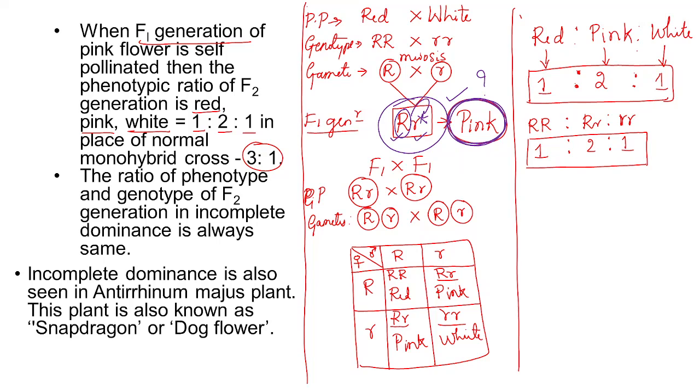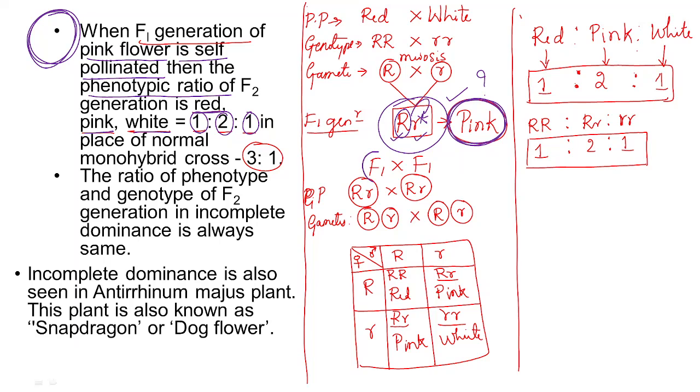Look at the first point of this slide: when the F1 generation of pink flowers is self pollinated, then the phenotypic ratio of the F2 generation is red, pink, white, equal to 1:2:1. Yes or no? We have done it already.